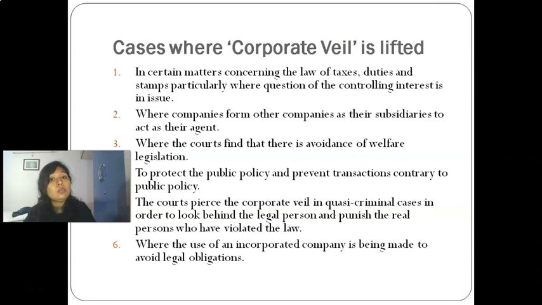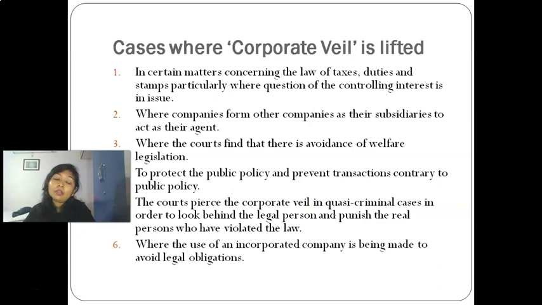Now there are cases when the corporate veil is lifted. First is in certain matters concerning the law of taxes, duties and stamps, particularly where the question of controlling interest is in issue. Means where the law of taxes, duties and stamps is involved, in those cases the corporate veil is lifted where the question is related to controlling interest.